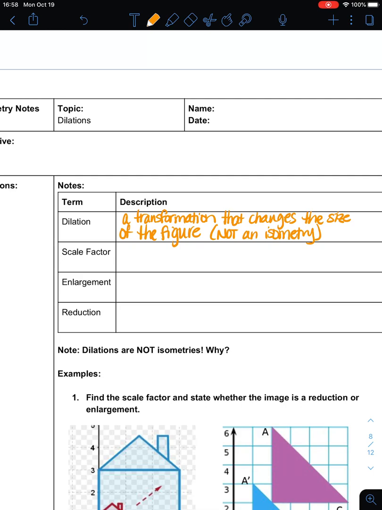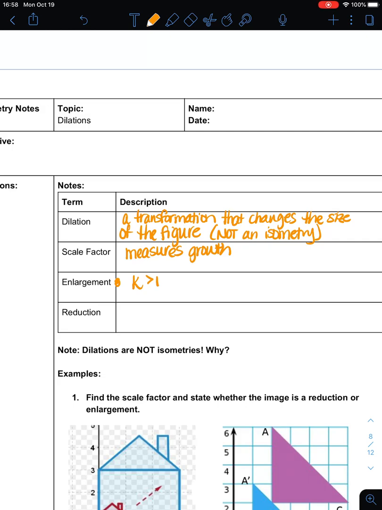The scale factor is the multiplier. It is what measures how large or how small it grows. Okay, so it's what measures our growth, or what says how big or how small it's going to be. So a scale factor, either K or N, whichever one it is, that is greater than 1 is an enlargement. So 1.1, 2, 3, any one of those numbers would give an enlargement.